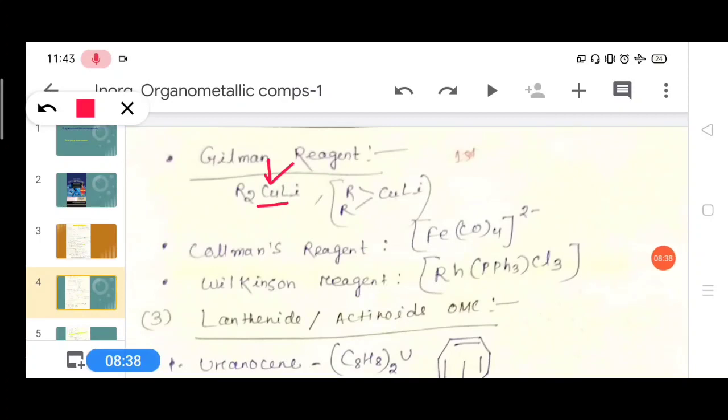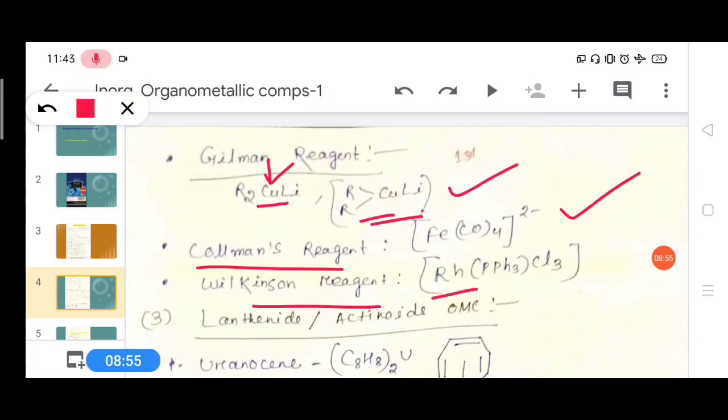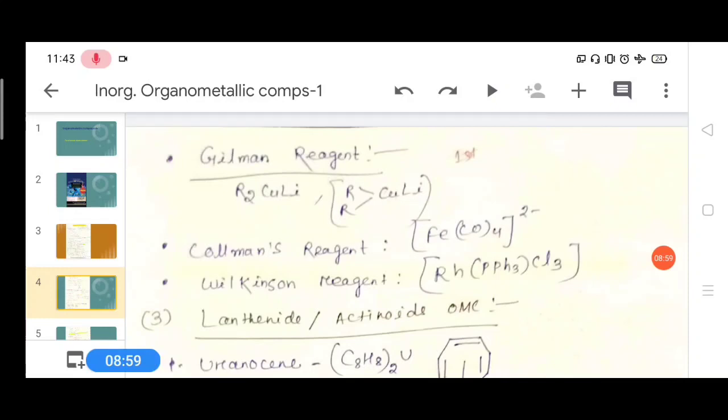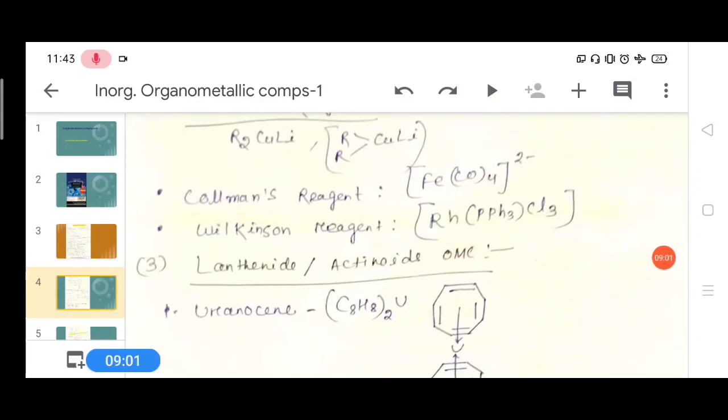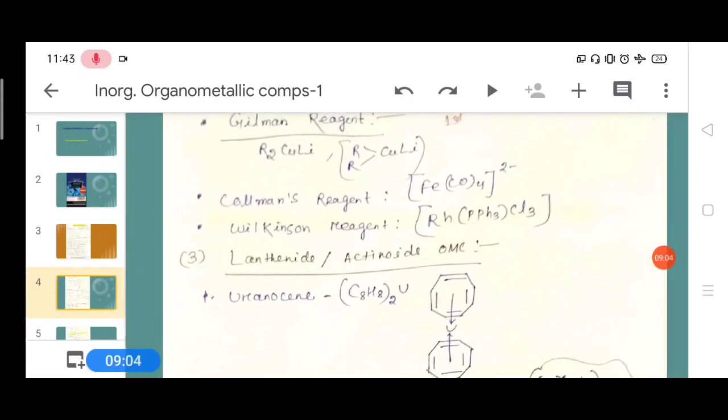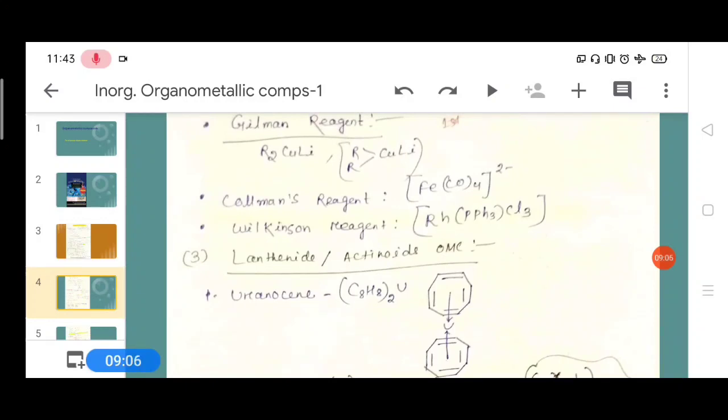This is the structure. It is the Gilman reagent. This reagent will be used in reaction mechanisms. Collman's reagent is also an organometallic compound, Fe(CO)4 2-. Wilkinson's reagent is rhodium with triphenylphosphine and Cl, which makes Wilkinson's reagent. It is also a reagent we will discuss in the reagent chapter.